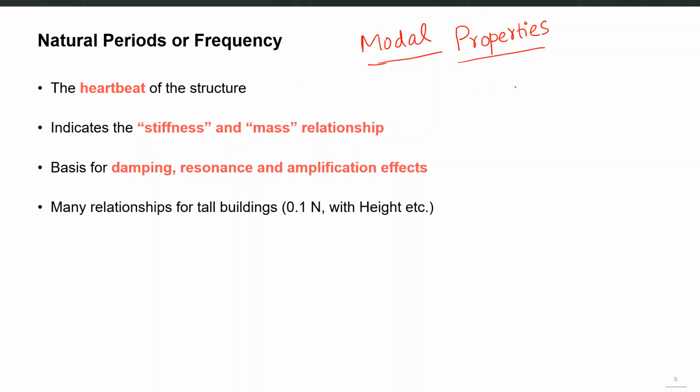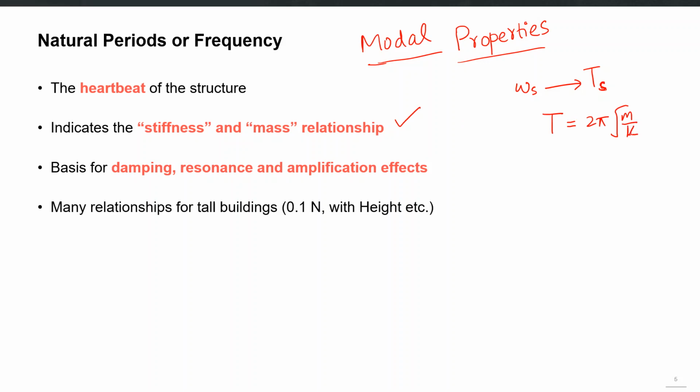Because the natural frequencies of the structure, omegas, or corresponding time periods for each significantly contributing mode, tell us the relationship between the mass and stiffness. Just keep the single degree of freedom system time period equation in mind: T equals 2 pi under root m over k.